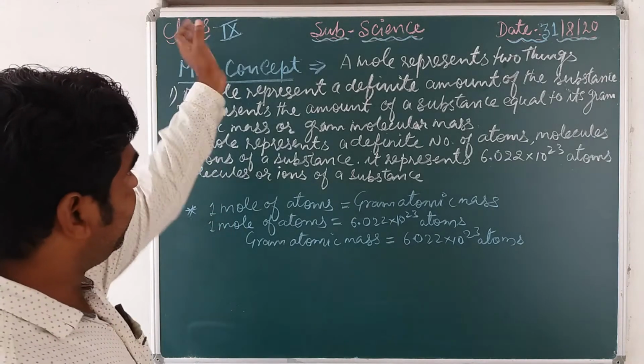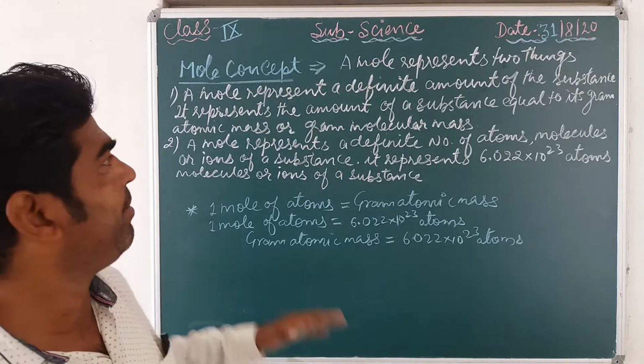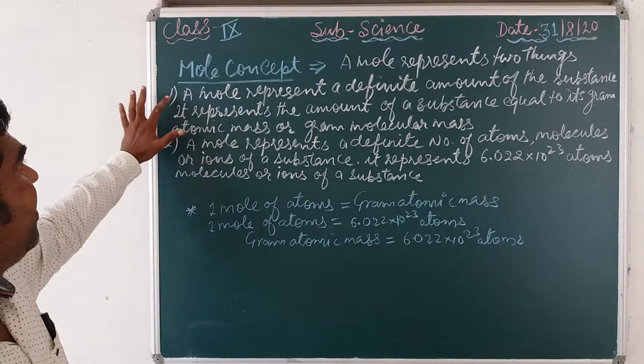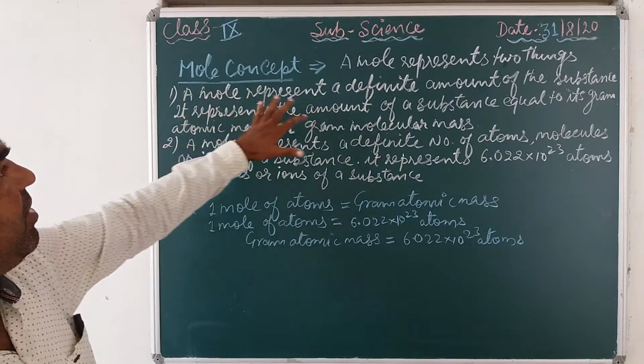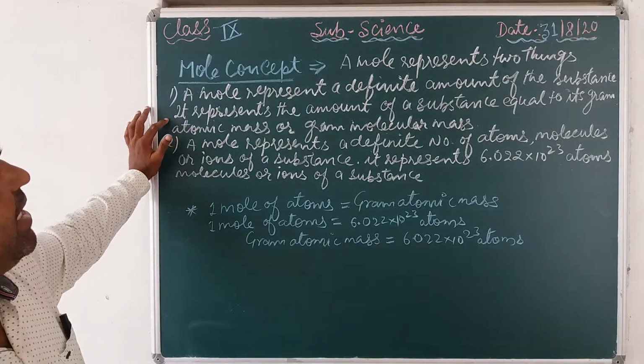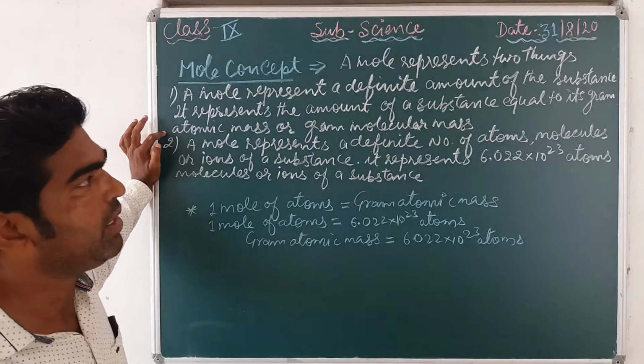Now next to this, this mole concept represents two important things. So a mole represents two things. First one, a mole represents a definite amount of the substance. It represents the amount of substance equal to its gram atomic mass or gram molecular mass.